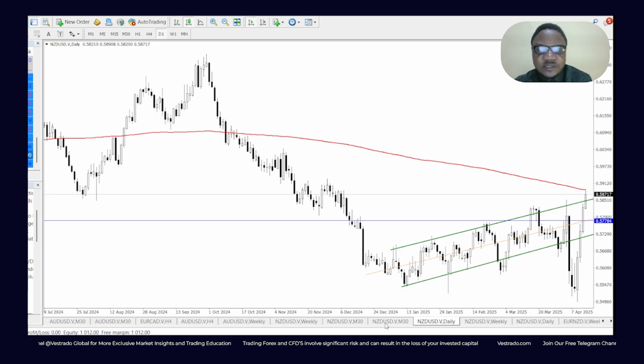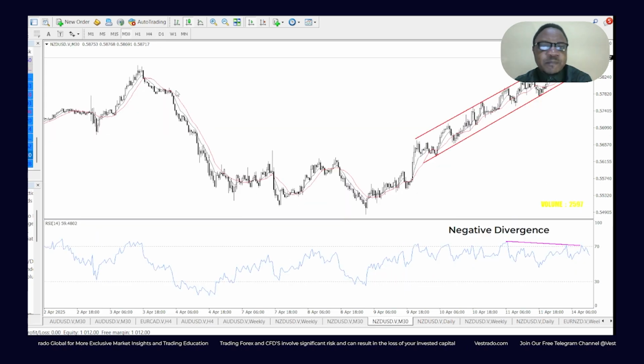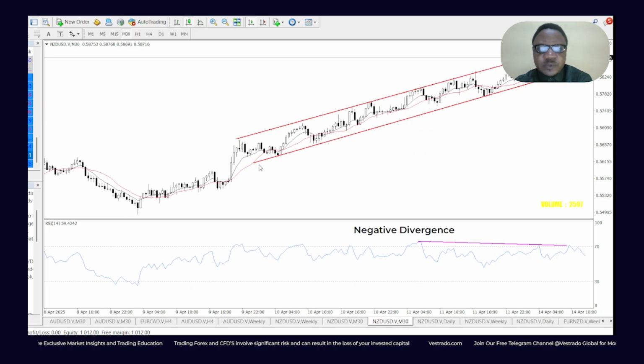Now let's look at the 4-hour chart or the 30 minutes chart to see what we have right there. Good. Now the 30 minutes chart tells us price moves nicely along an ascending channel, right?